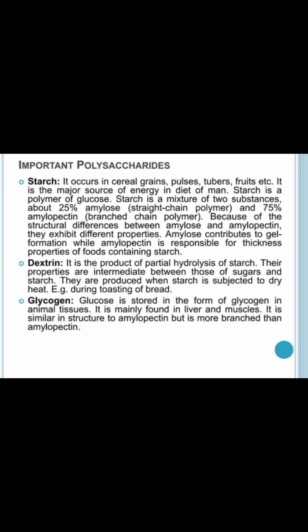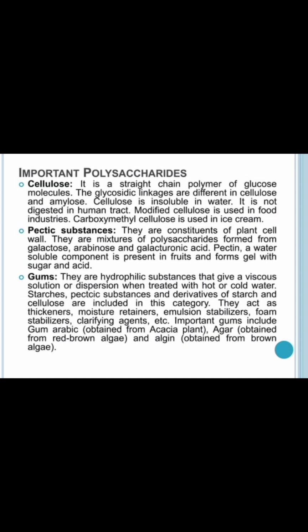Then glycogen. Glucose is stored in the form of glycogen in animal tissues. It is mainly found in the liver and muscles. It is similar in structure to amylopectin but is more branched than amylopectin. Next we move on to other important polysaccharides: cellulose, pectic substances, and gums. Cellulose is a straight chain polymer of glucose molecules. The glycosidic linkages are different in cellulose and amylose.